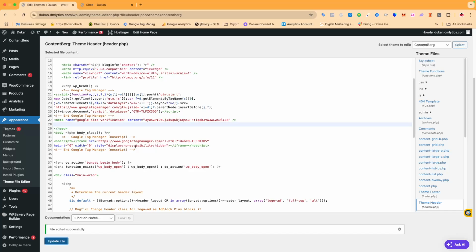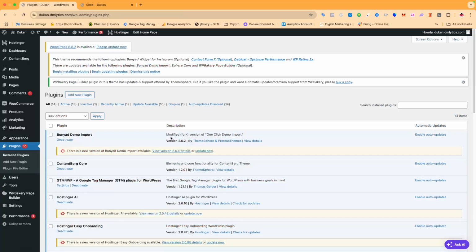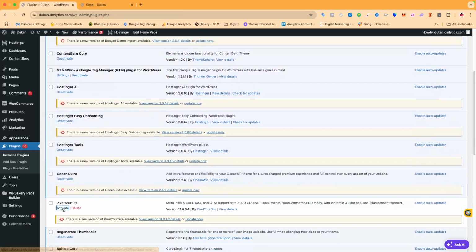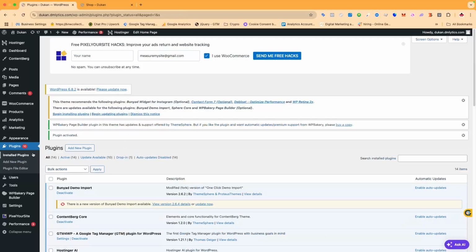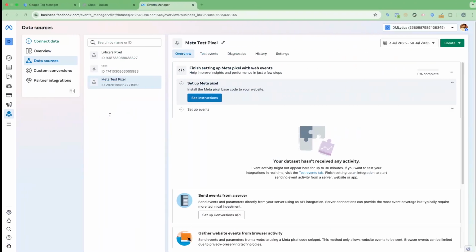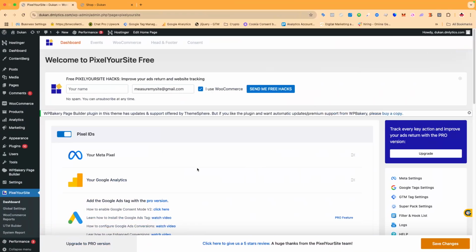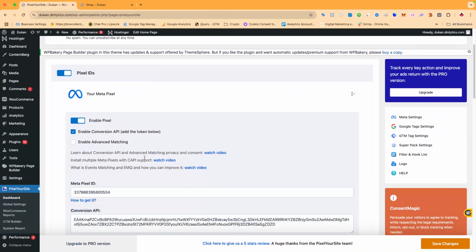So this is the one way. The second way of doing it is by installing a plugin. One of the best plugins we have here is the Pixel Your Site plugin. I will activate this, and then I will go to the Pixel Your Site dashboard here, and from the Events Manager I will copy this pixel ID, and then inside here I will just remove this.